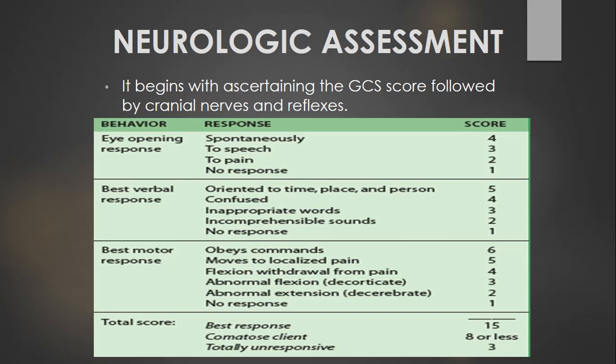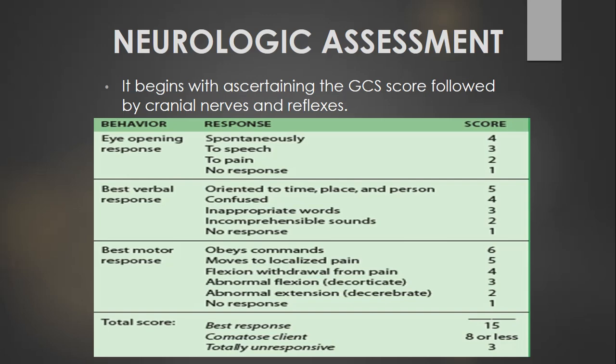Then going to the verbal response. If a patient is well oriented to time, place, and person and responding verbally very consciously, we give it a score of 5. If a patient is talking but he is confused, we give it a score of 4. If he is not able to complete sentences and only uses different words, we give it a score of 3. And if there is only incomprehensible sound, we give it a score of 2. And if there is no response, we give it a score of 1.